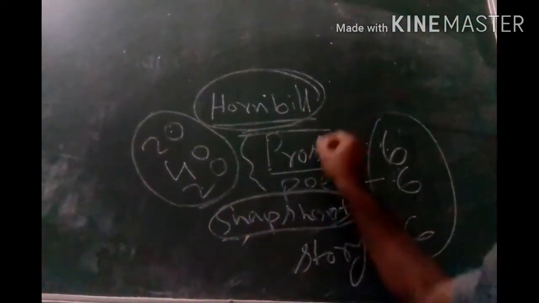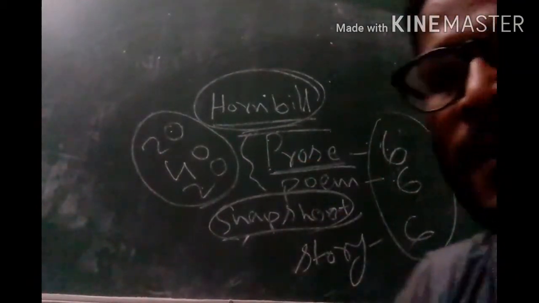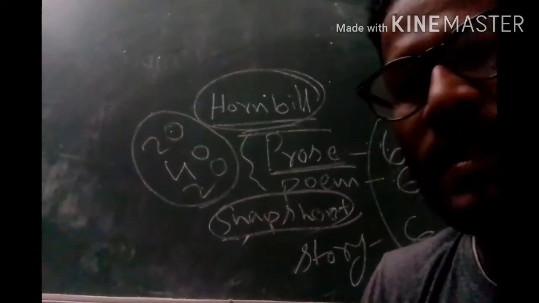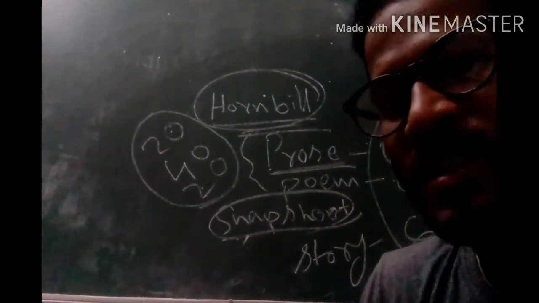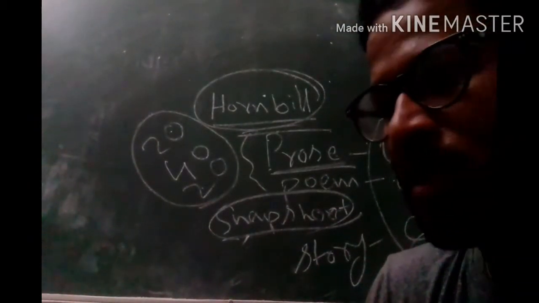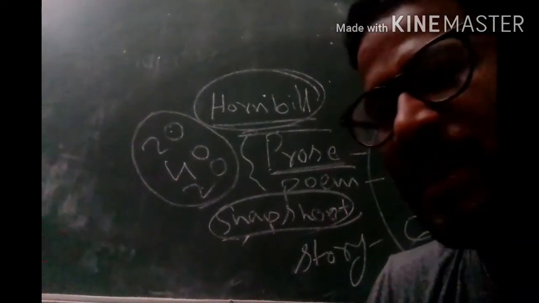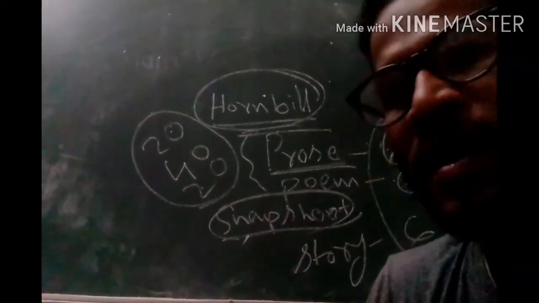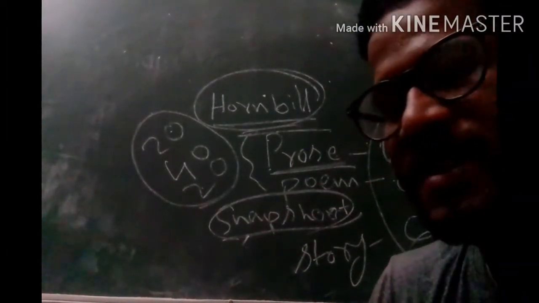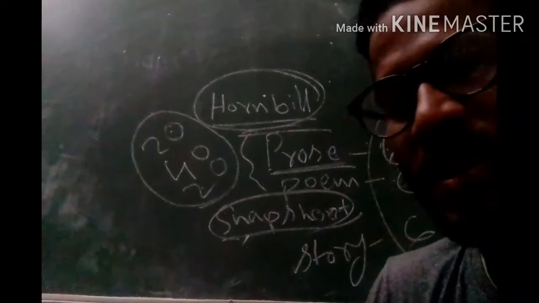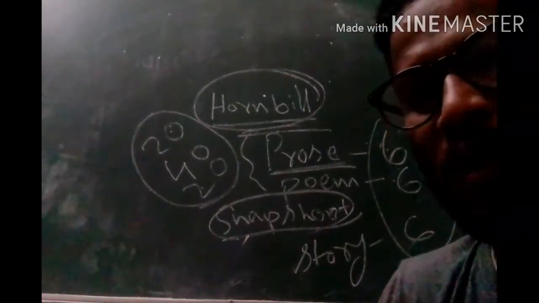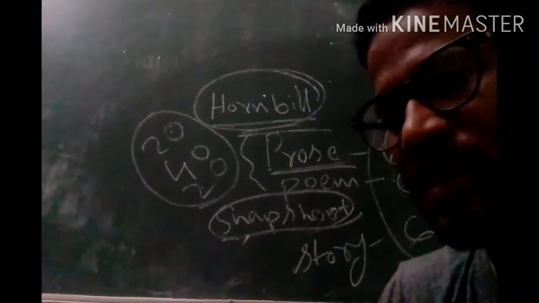I will start the first chapter from prose, and that will be The Portrait of a Lady by Khushwant Singh. That is the first chapter in your prose. I will discuss it thematically, topic wise in detail, with a summary about Khushwant Singh, the writer, and all the important topics of this chapter. So before that you must read it, and after completion you have to complete the question answers as well.